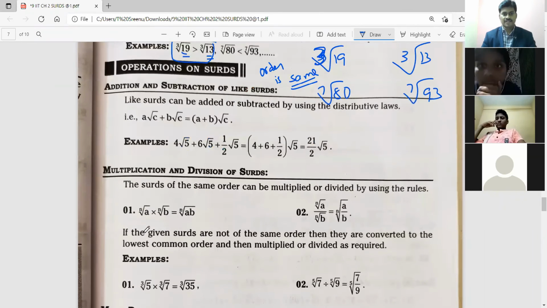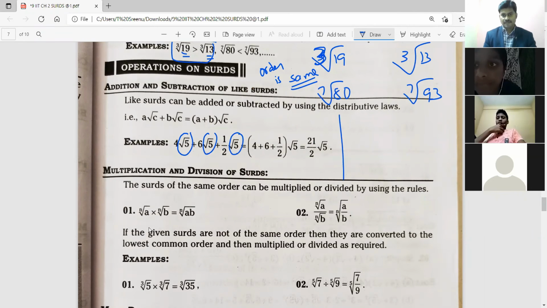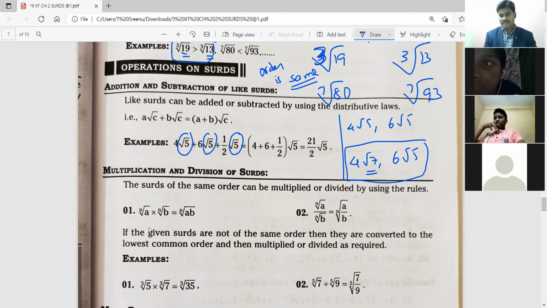Next, addition and subtraction of like surds. Like surds can be added like this. Like surds in the sense, same root: root 5, root 5, root 5. One more thing: 4 root 5, 6 root 5, and 4 root 7, 6 root 5. Compare not only the order; the third is not the same. They are unlike, sir. So like surds can be added.